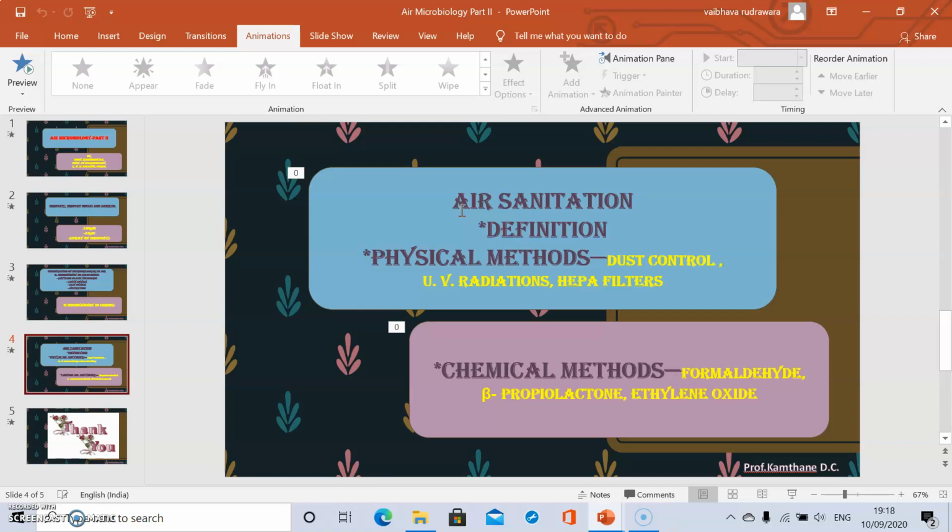Then this is followed by using detergents like Lysol, phenol or phenolic compounds. One more important thing is proper ventilation of the room, which is also essential to decrease indoor microflora of the air. Then next, UV radiation.